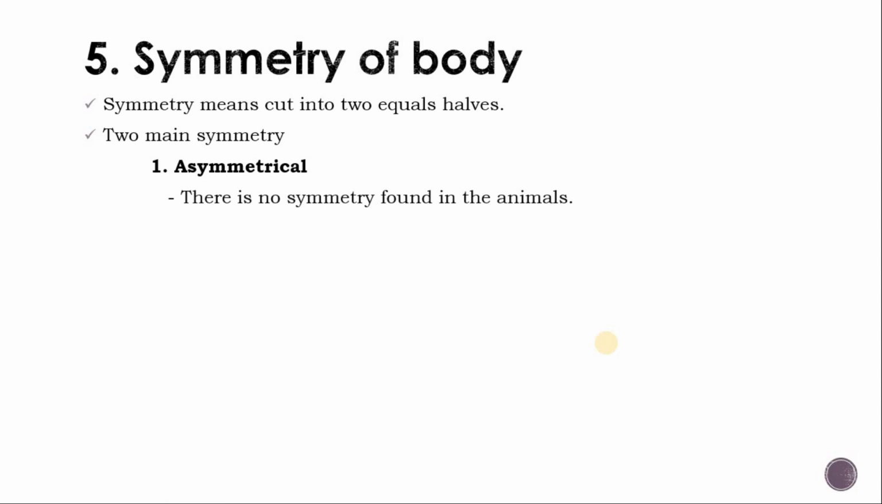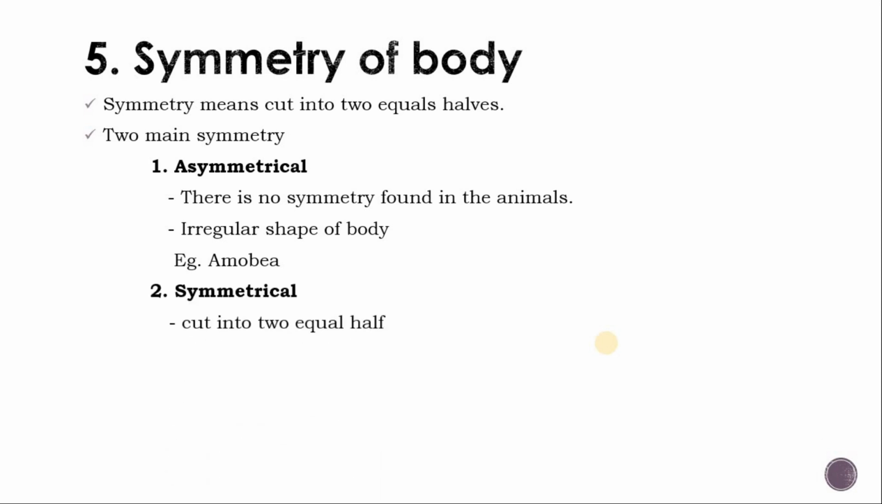Asymmetrical, there is no symmetry found in the animal. There are no cuts. We cannot cut the animal into two equal halves. It means asymmetrical. Irregular shape of body is responsible for this type of symmetry. Example is amoeba.